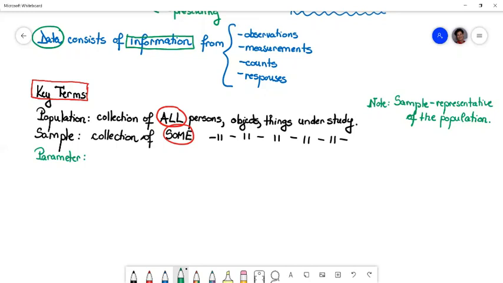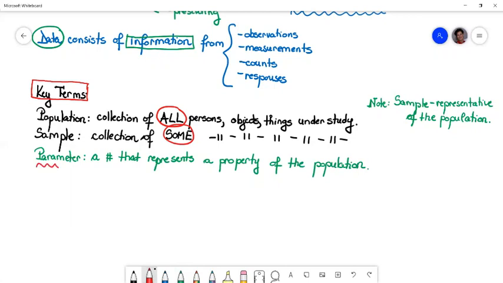Let's just go ahead and define parameter. Parameter is a numerical value. It's a number that represents a property of the population. A number that represents some property of the population. And realize that a parameter is a numerical description of the population.